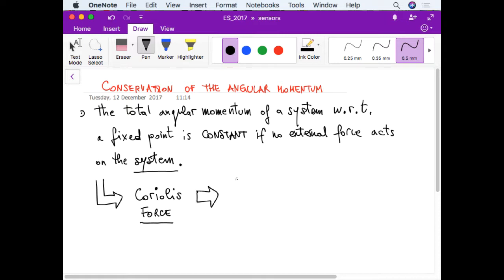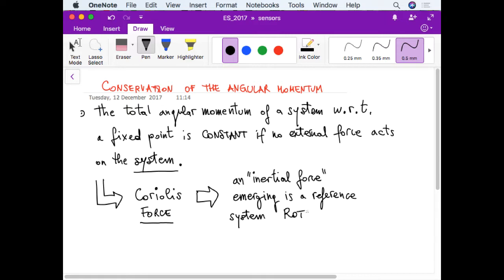The Coriolis force is a so-called inertial force which emerges in a reference system rotating with respect to a fixed reference system.